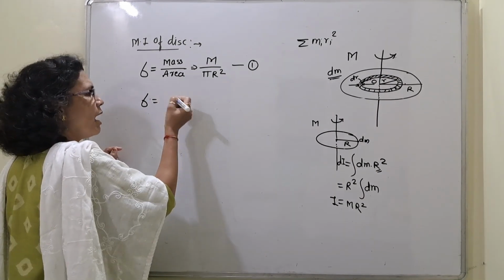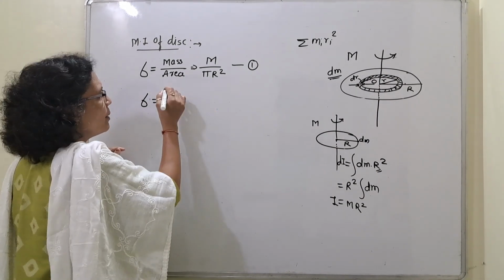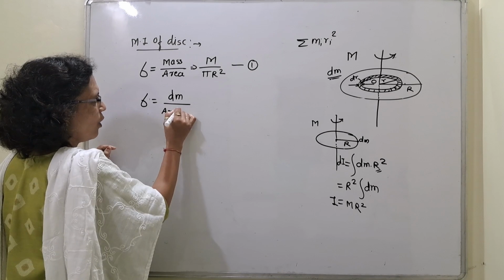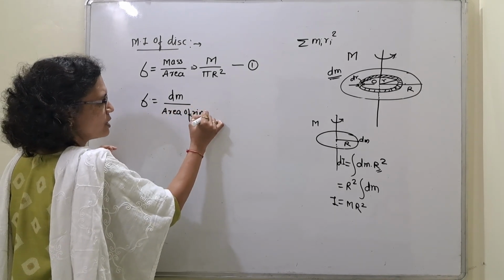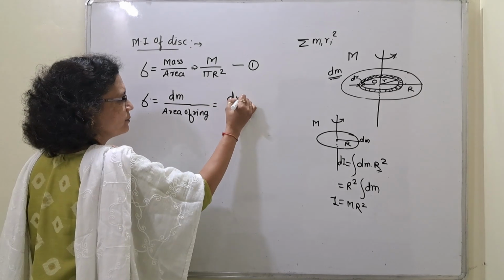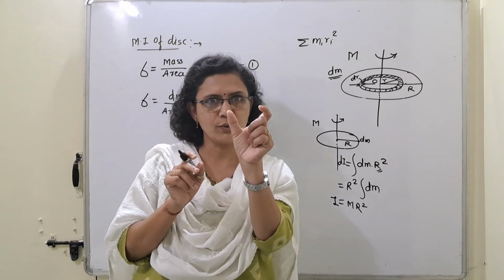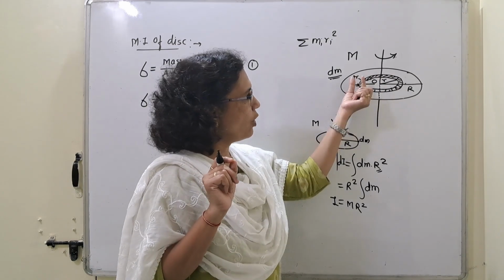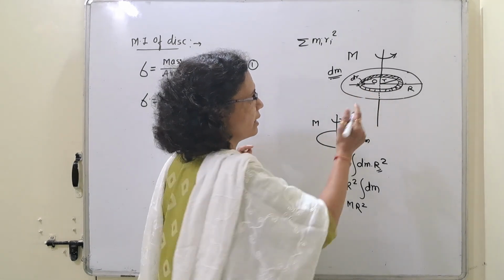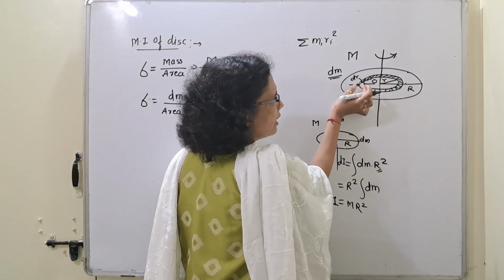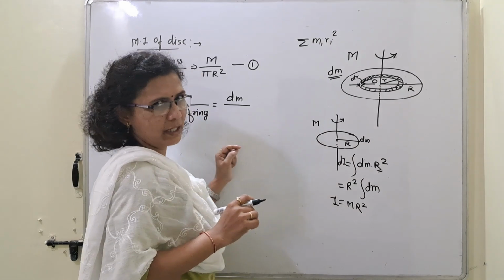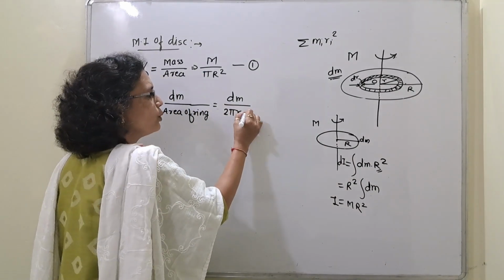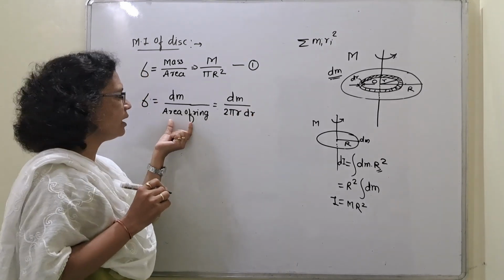That will be mass upon area, right? Mass is dm. And what will be the area of the ring? What is the formula for the area of a ring? You know that it is circumference into width. The area of this ring is 2 pi r, small r, the circumference of that ring, into its width, that is dr. So the area is 2 pi r dr.